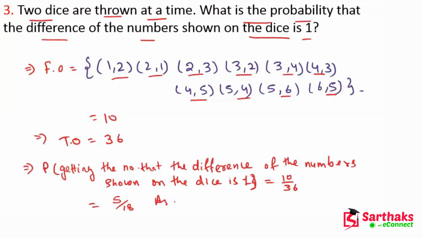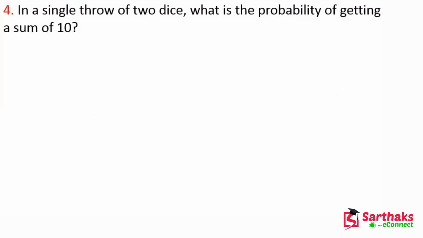So the next question is, my dear friends, in a throw of 2 dice, what is the probability of getting a sum of 10? We know the sample space. Now it is asking for the probability of getting a sum of 10. So first of all we have to write the favorable outcomes.